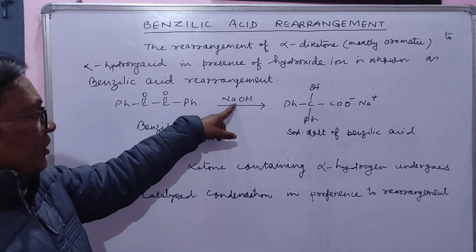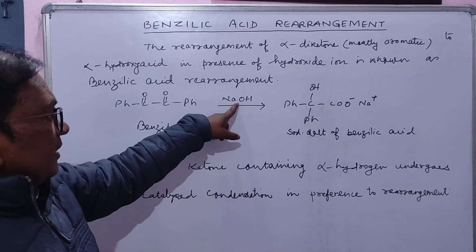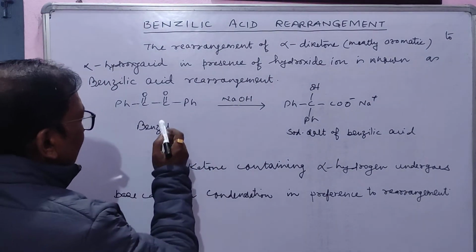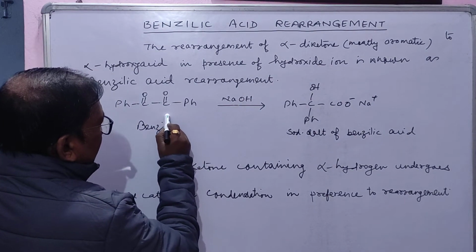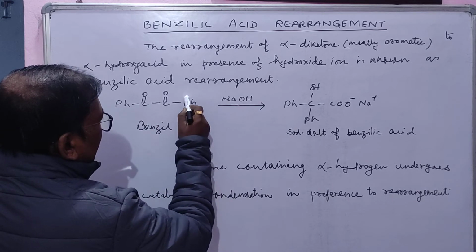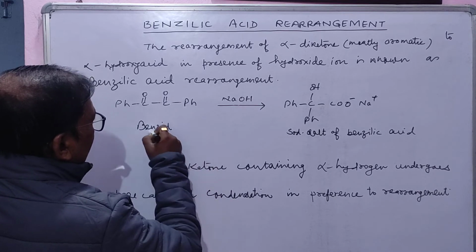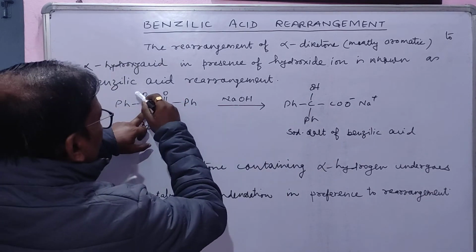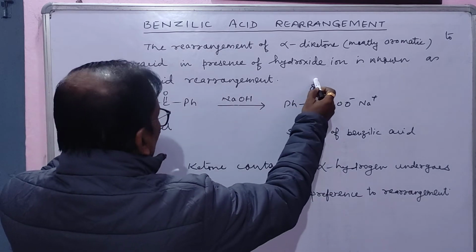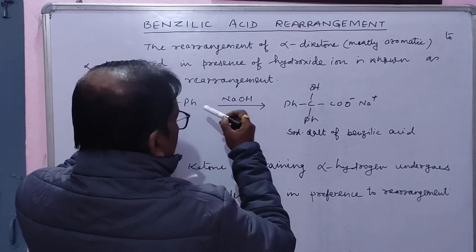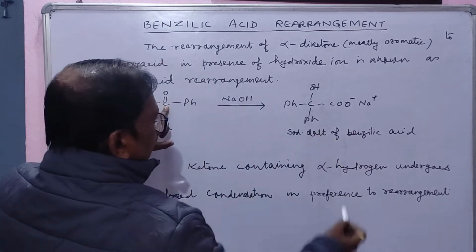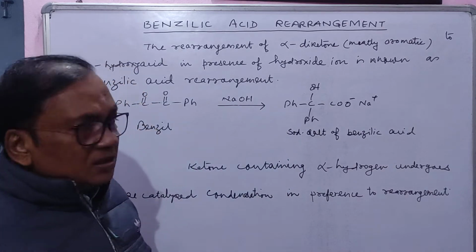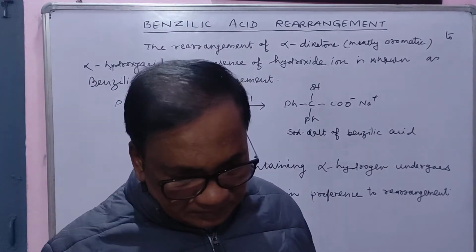When alpha diketone is heated in presence of sodium hydroxide, in presence of base, what will happen? Hydroxide ion will attack here, and this phenyl group will rearrange from here to here, and this oxygen gets converted into OH, and this carbonyl group gets converted into carboxyl, and that's why it is sodium salt of benzilic acid.